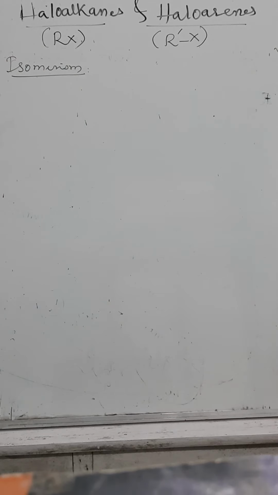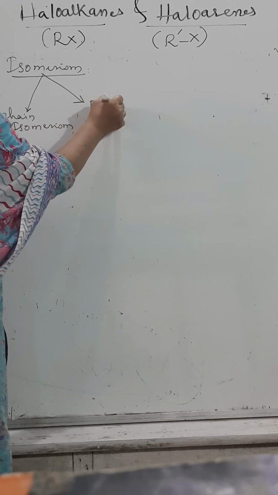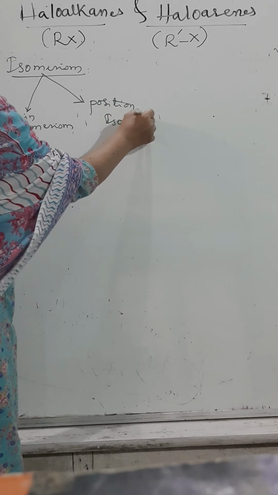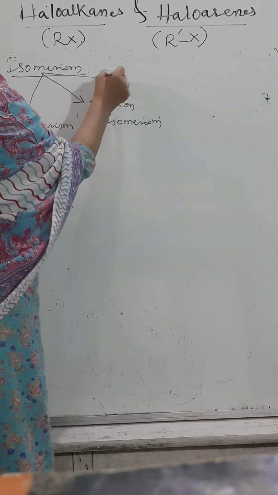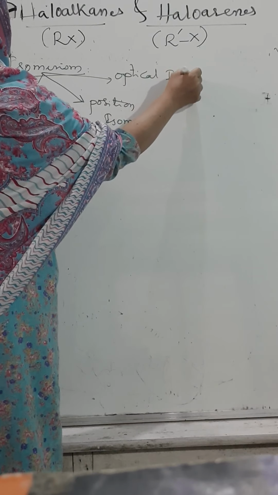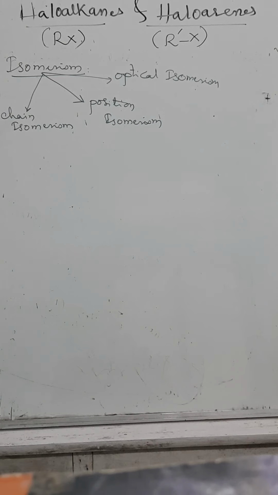Isomerism. The halide group will show what types of isomerism? Chain isomerism, position isomerism, and optical isomers. These are the three isomerisms. We need to discuss them one by one.